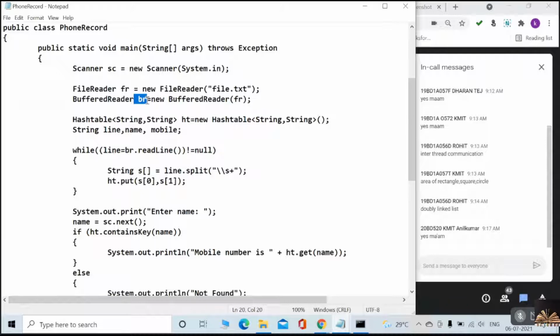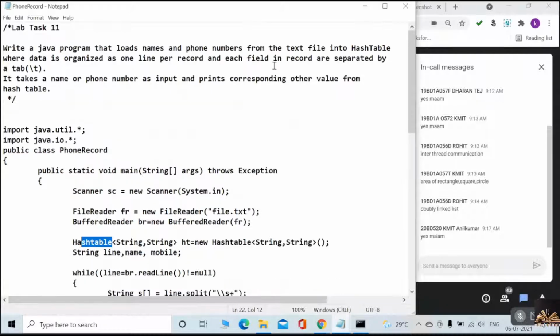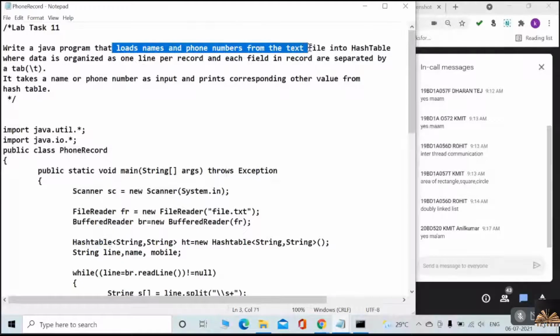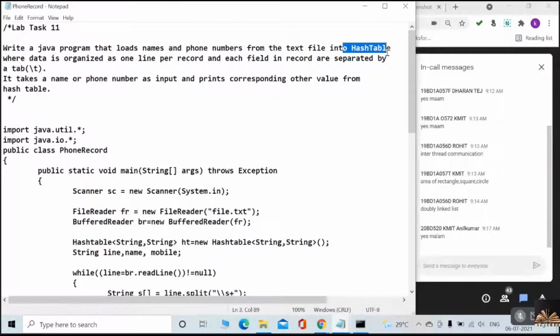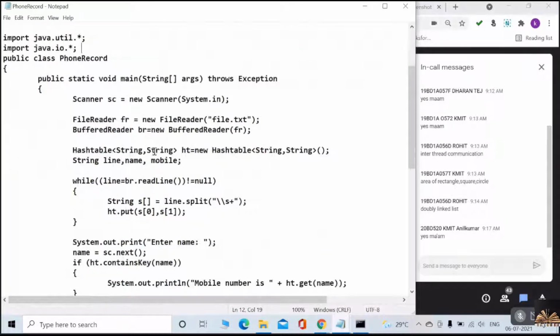So I just created a buffer for reading the data from the file. Okay, now listen carefully. We already discussed in the program that we need to create a hash table. It is a Java program that loads names and phone numbers from the text file into a hash table. So we need to read the data from the file and load it into the hash table. Yes or no? For that reason, we are creating a hash table.